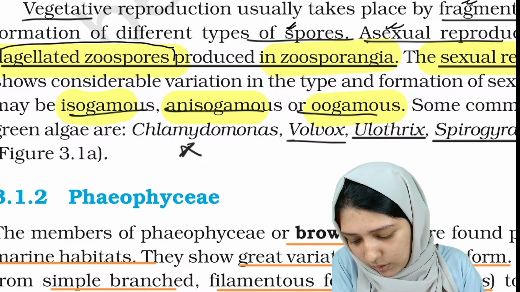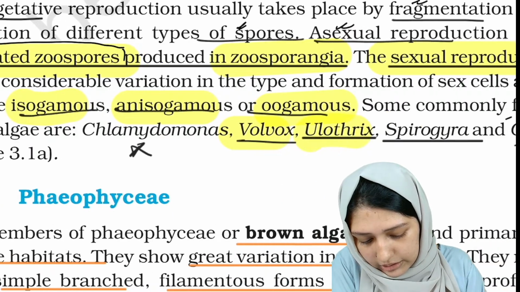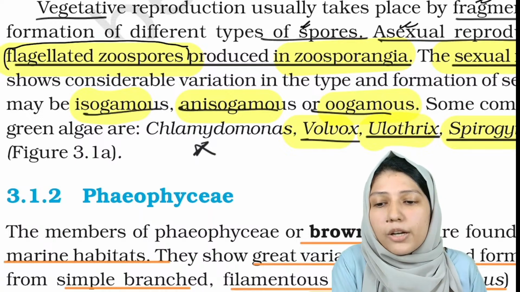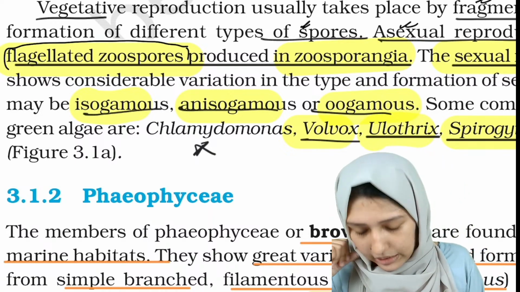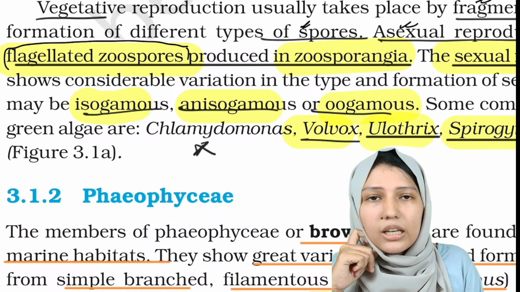And what are the examples? Examples are volvox, ulothrix, spirogyra and chara. Volvox, ulothrix, spirogyra and chara are examples for green algae. And chlamydomonas, they have given it there, but it's really a protista.